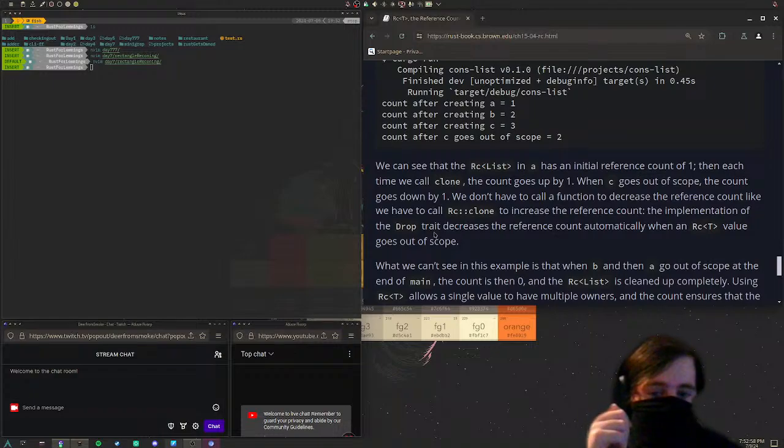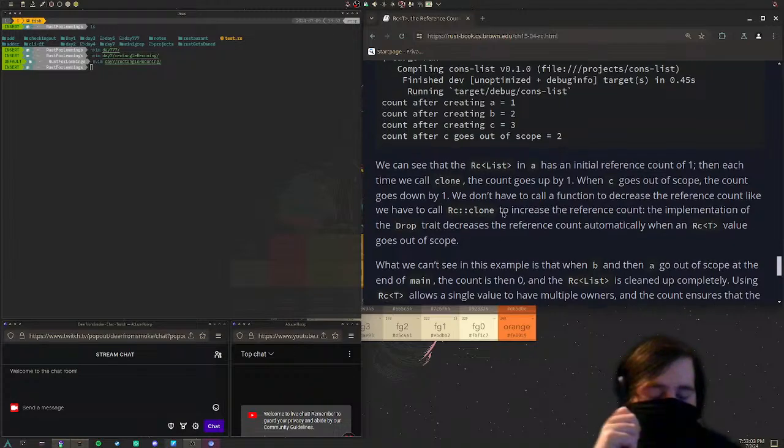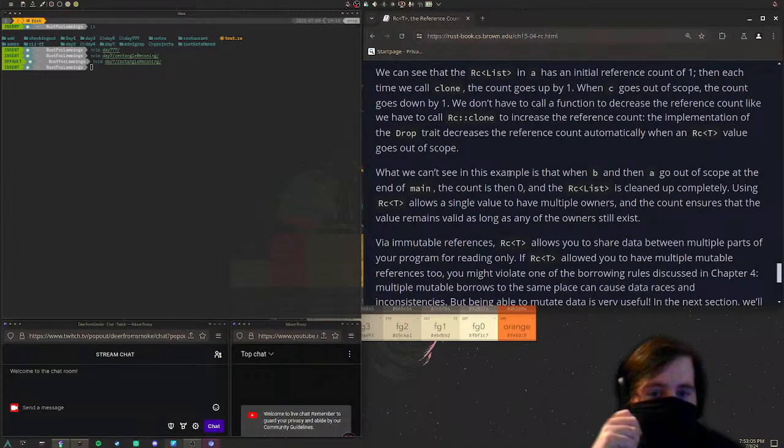The implementation of the Drop trait decreases the reference count automatically when an Rc value goes out of scope. What we can't see in this example is that when b and then a go out of scope at the end of main, the count is then 0, and the Rc list is cleaned up completely. Using Rc of any type allows a single value to have multiple owners, and the count ensures that the value remains valid as long as any of the owners still exist.